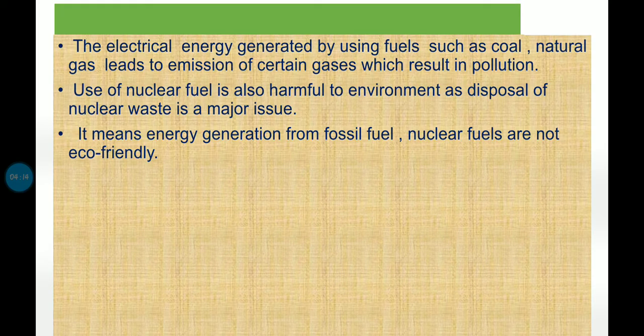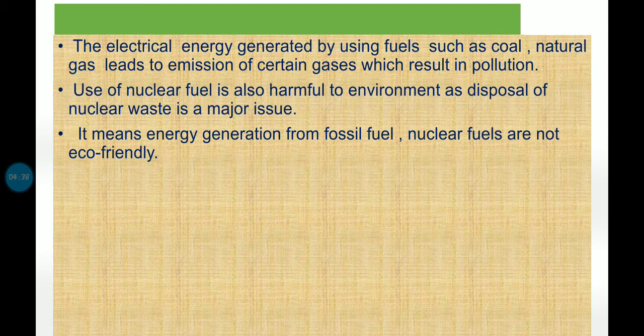Till now we have studied that electricity is generated by using fuels such as coal in thermal power plants, then natural gas, which leads to emission of certain gases, right? Even though we are using natural gas, it leads to emission of gases which ultimately results in pollution.